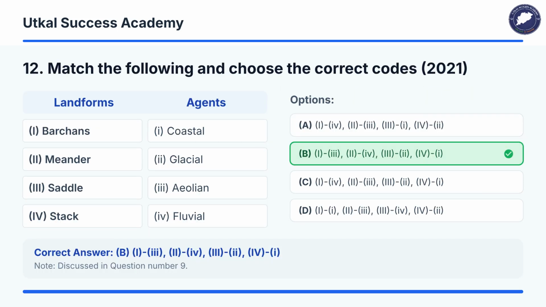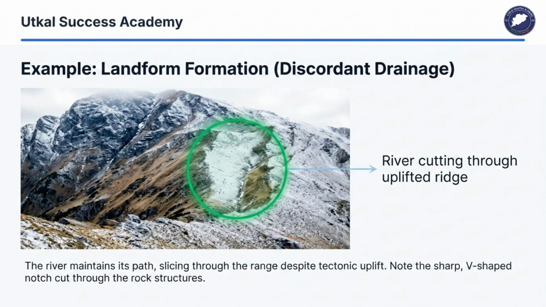The correct match for landforms and agents is option B. Barchans are aeolian, meanders are fluvial, saddles are glacial, and stacks are coastal. This image shows an example of discordant drainage. A river is cutting through an uplifted ridge, maintaining its path despite tectonic uplift and forming a sharp V-shaped notch.